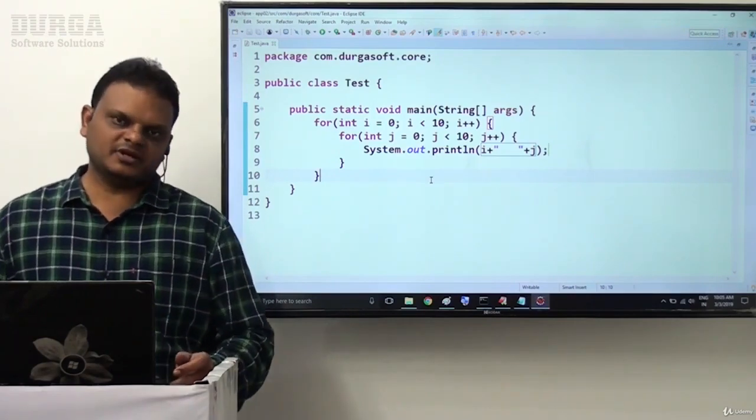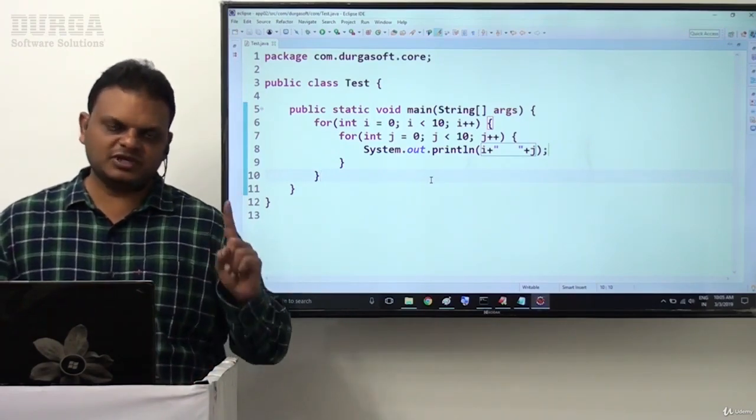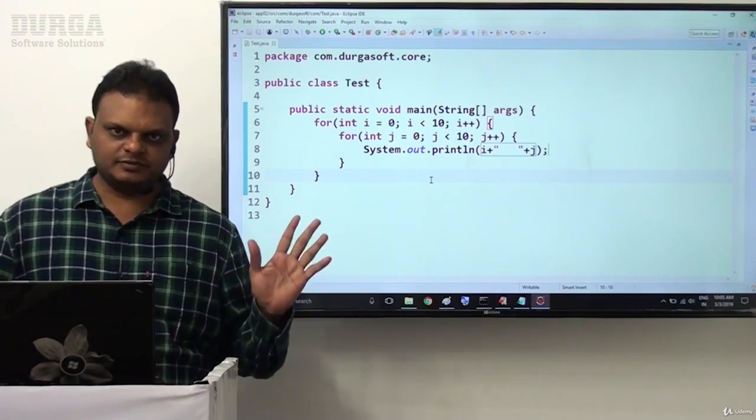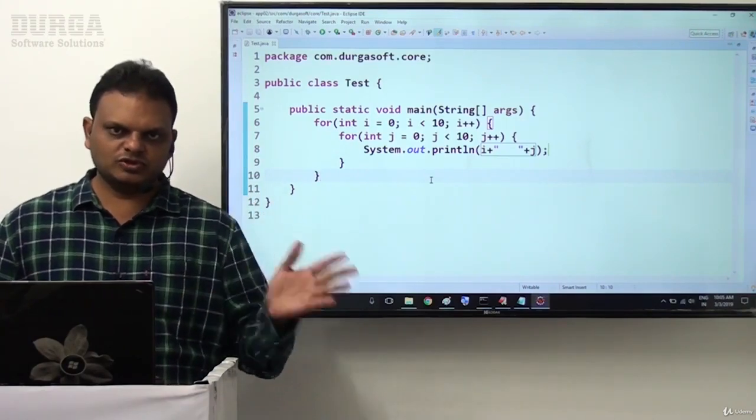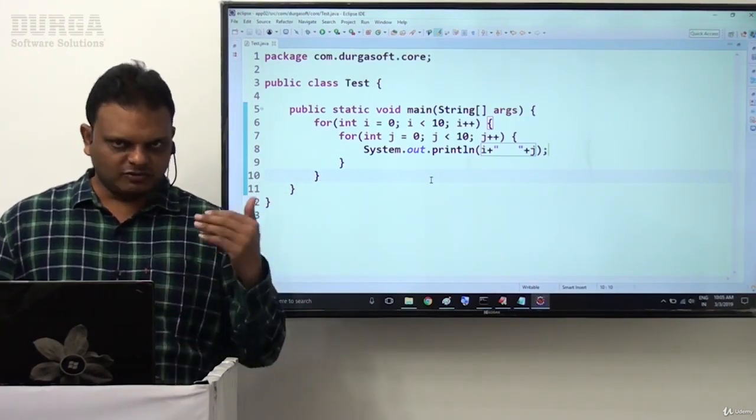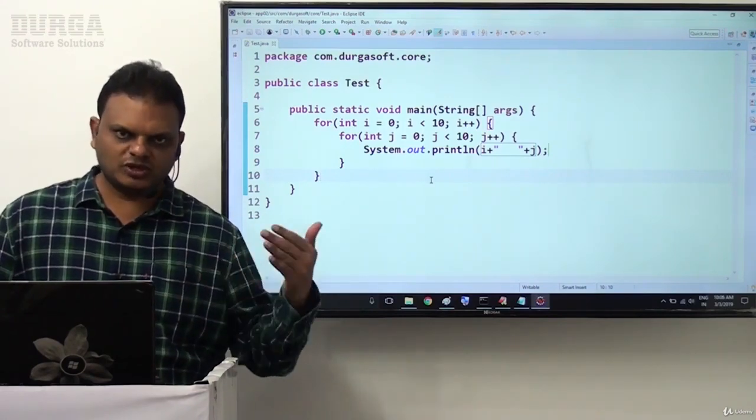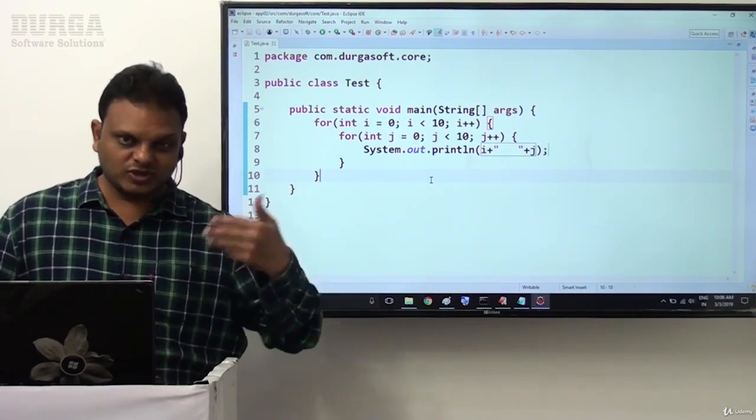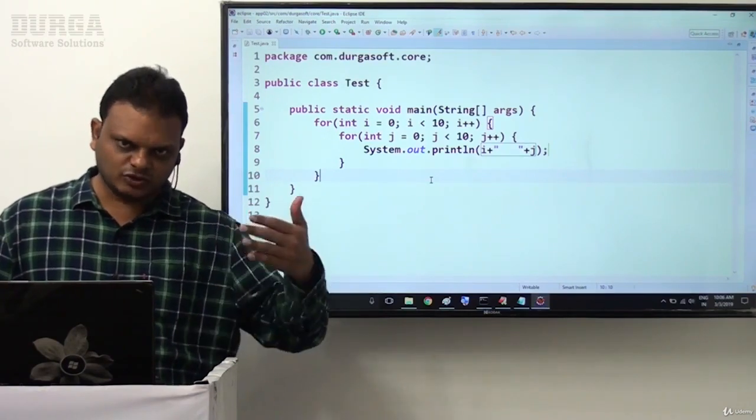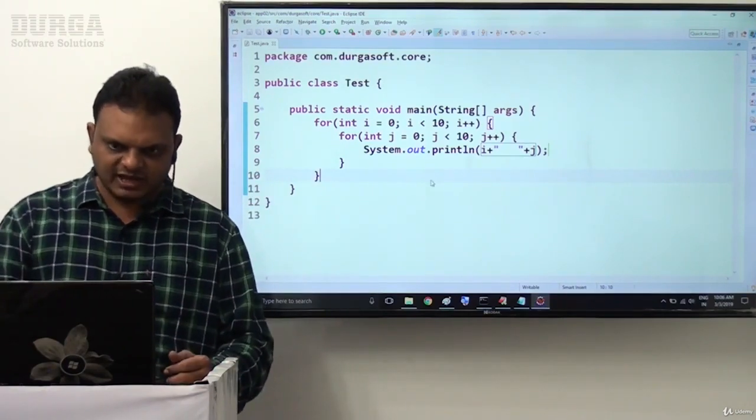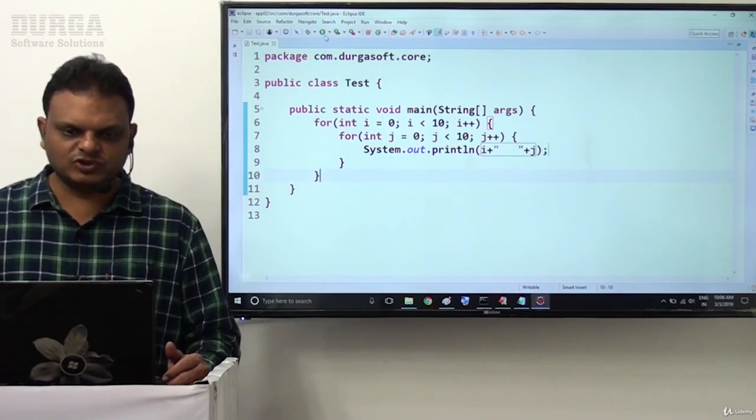The output will be very clear. For every i value, j values vary from 0 to 9. That means 0 0, 0 1, 0 2, and so on, 0 9. 1 0, 1 1, 1 2, and so on, 1 9. 2 0, 2 1, 2 2, and so on, 2 9. And so on, up to 9 0, 9 1, 9 2, and so on, 9 9. So, for every i value, the j value is going to vary from 0 to 9.